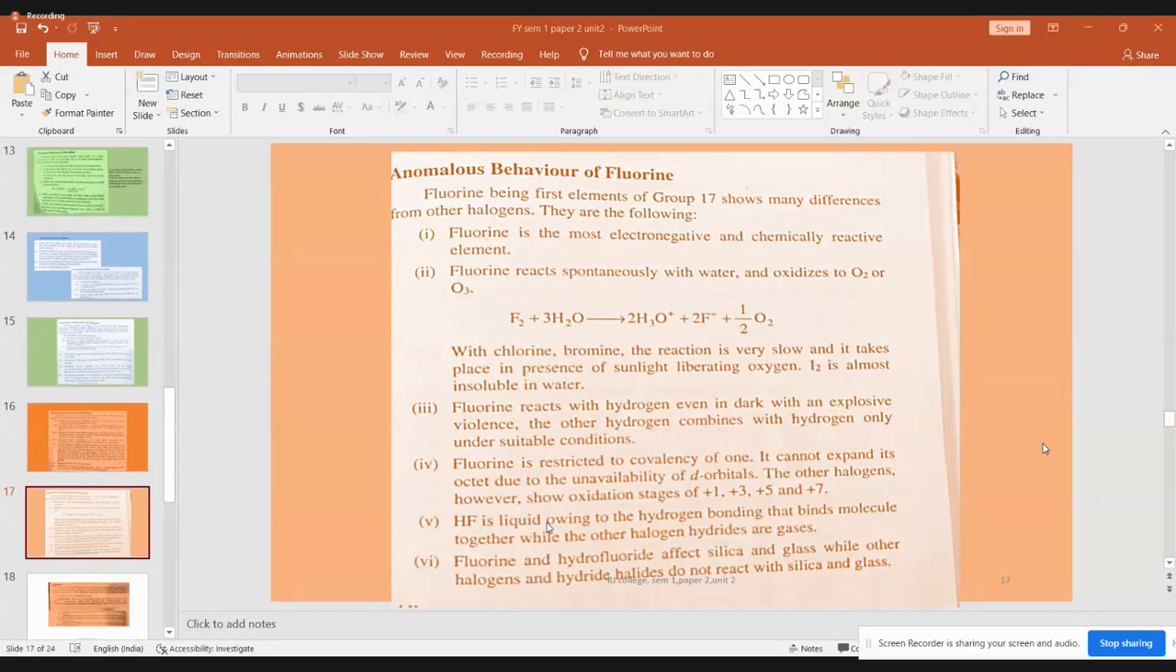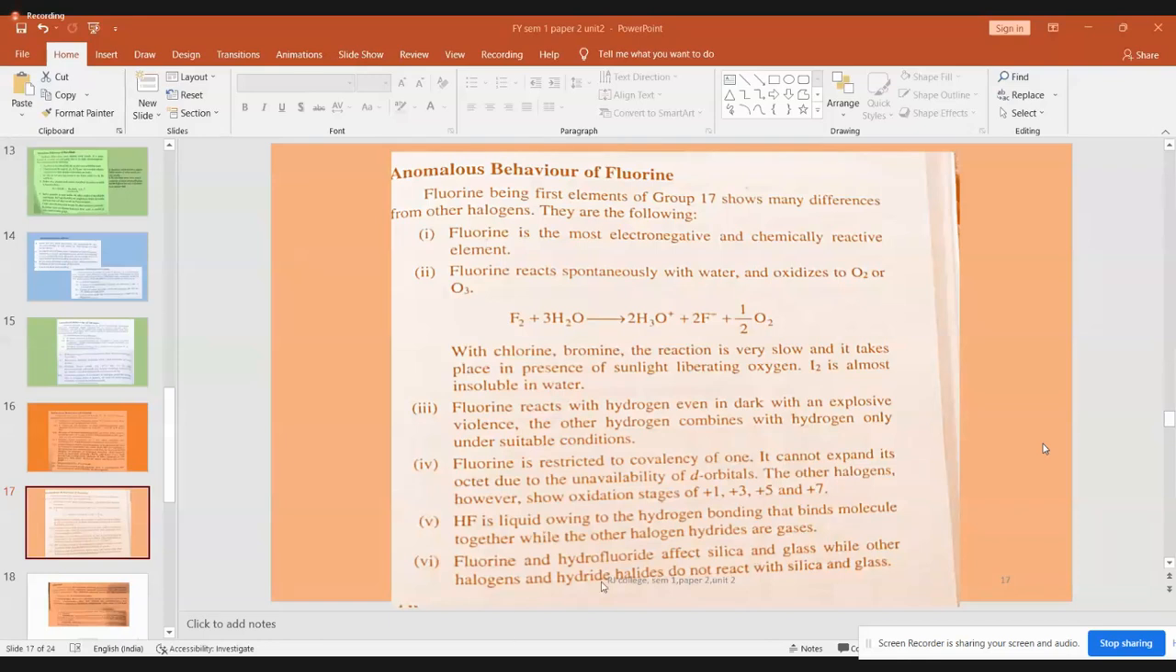This is the case with HCl and HBr, and HI also. They exist as gases because there is no hydrogen bonding between them. Hydrogen bonding is very effective in hydrogen fluoride because of the high electronegativity of the fluorine atom.